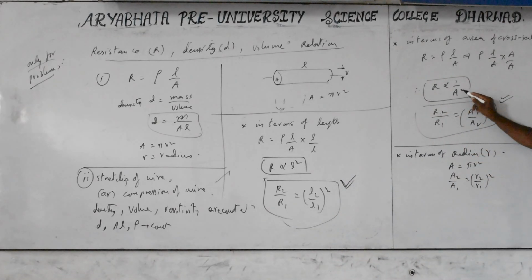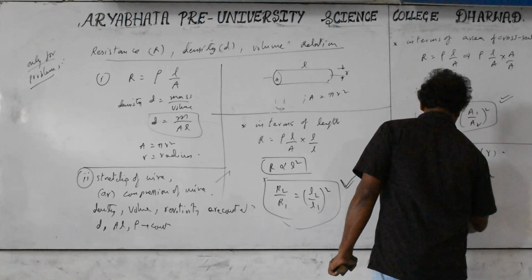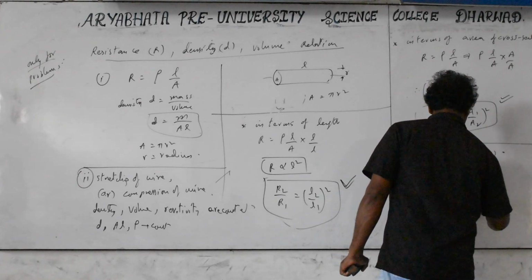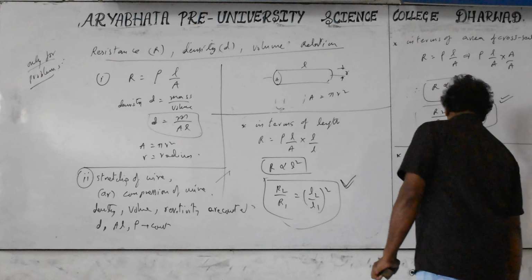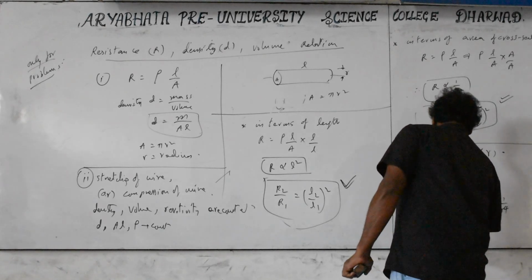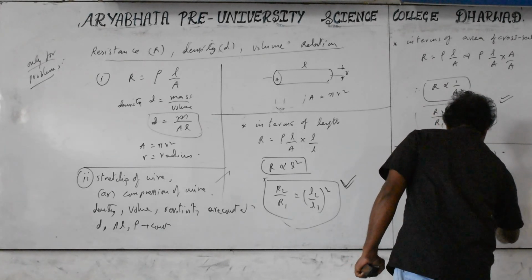So A square means r square to the power of 2, which is r to the power of 4. R is inversely proportional to A square. Pi is a constant, no need to take it. R square to the power of 2 gives r to the power of 4. So the new resistance is related to the reverse of the radius.